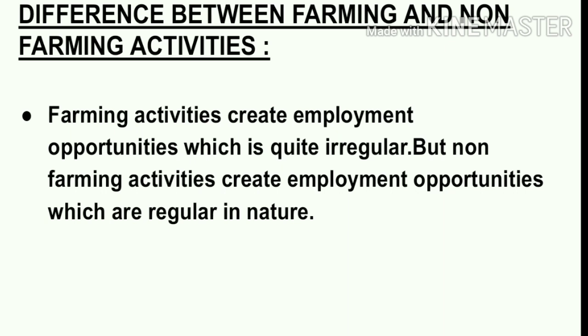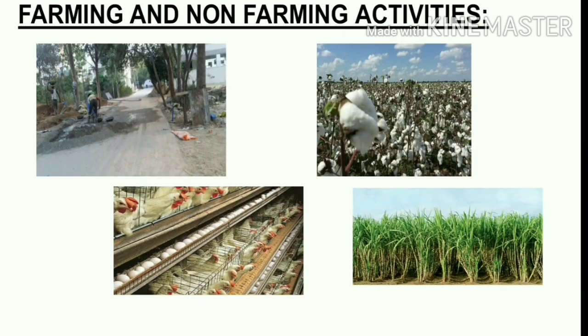So the farmers need to feed their family. They need to have a regular source of income, right? So for that, most of the farmers are seen undertaking these non-farming activities as an additional source of income. So students, non-farming activities create employment opportunities which are quite regular in nature as compared to the farming activities.